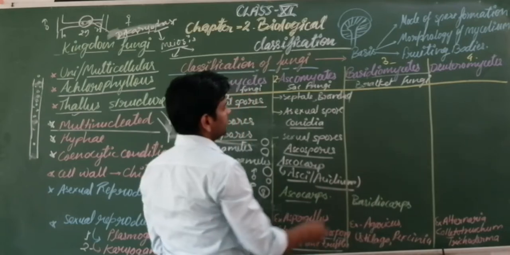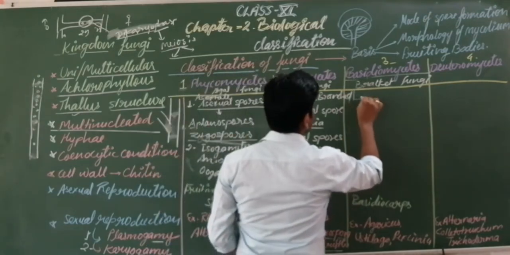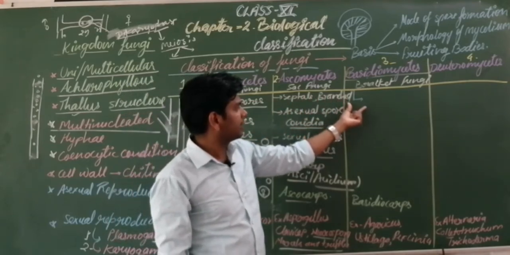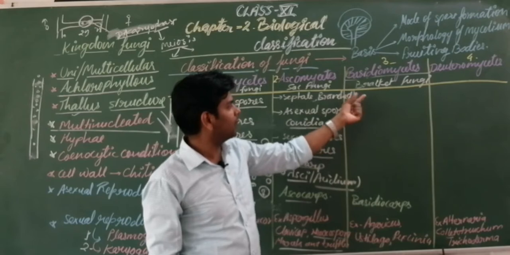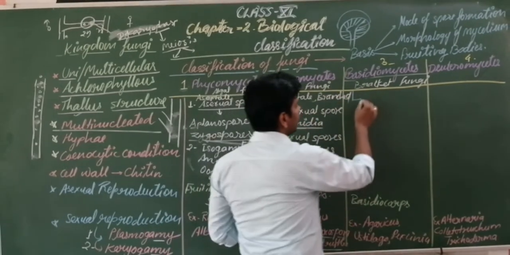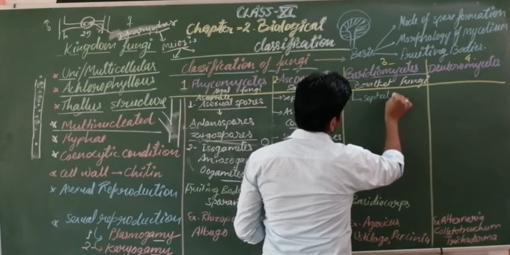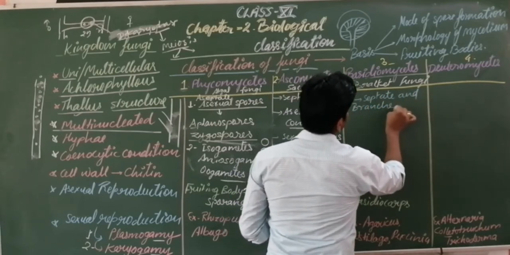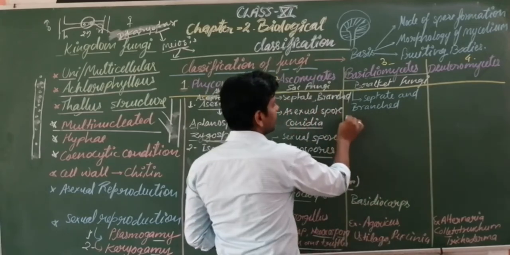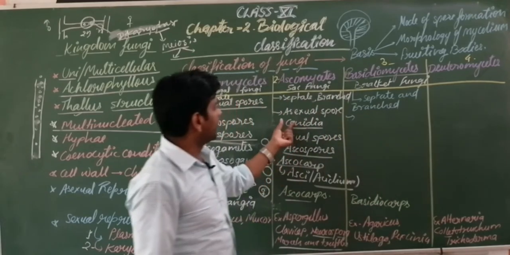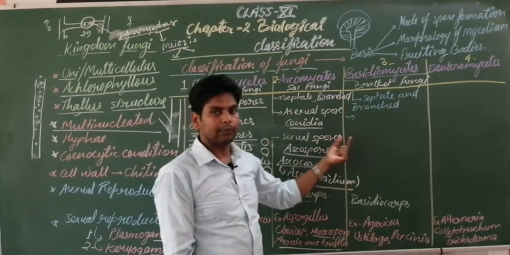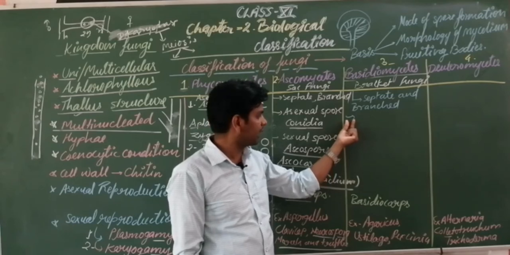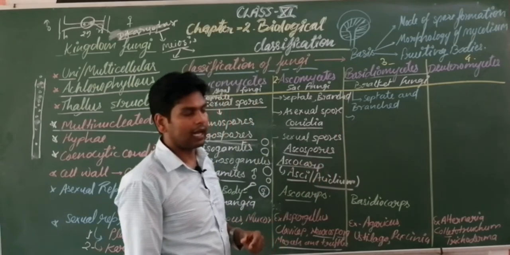You know, students, the mycelium of these fungi is septate and branched. Next, asexual reproduction and sexual reproduction both occur. So here asexual spores are formed and sexual spores are also formed.